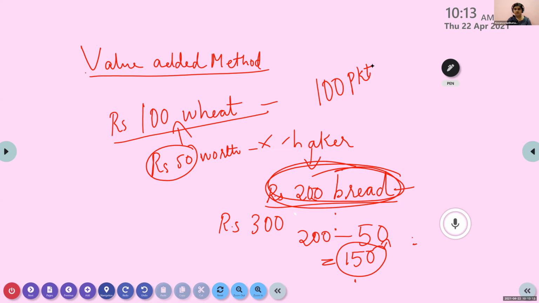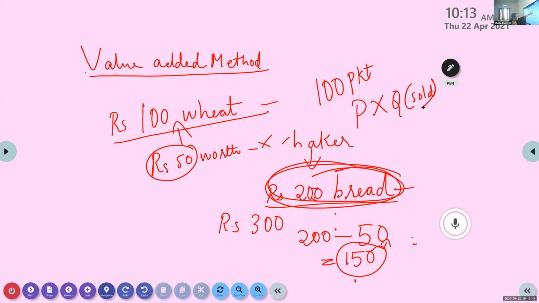Multiply with the number of breads produced. What do you have to multiply with the number? 200 into 100. Okay. So here that means price, what is the price of that, into how much quantity produced. Quantity produced or how much is sold? Okay, in the market, mainly sales. So here price into quantity, you will get the value.